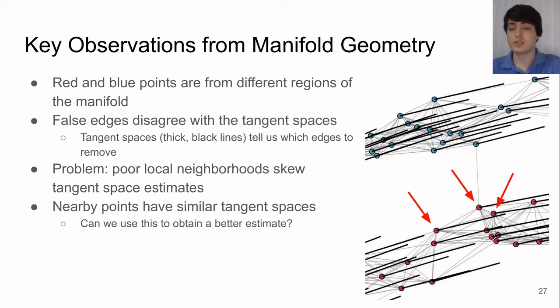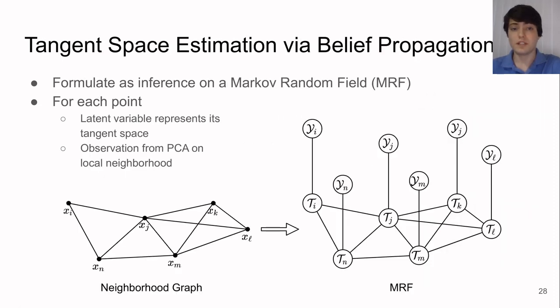If we return to the ground truth tangent spaces, we can see that nearby points have similar tangent spaces. And in fact, this is true on manifolds in general. If two points are sufficiently near each other, they'll have approximately the same tangent space. We can use this information to help get a better estimate of our manifold tangents. We formulate tangent space estimation as inference on a Markov random field. For each point, we have a latent variable that represents its tangent space, and an observation which is obtained from a principal components analysis of its local neighborhood.